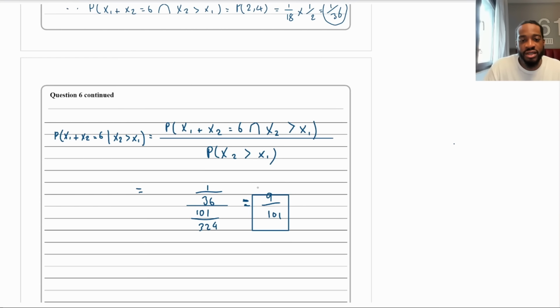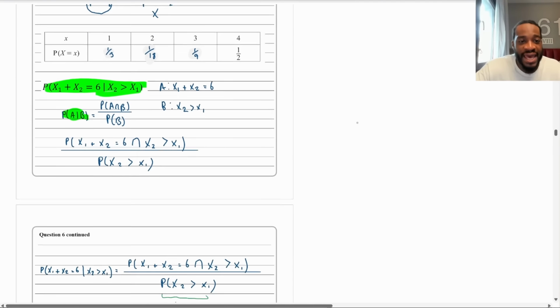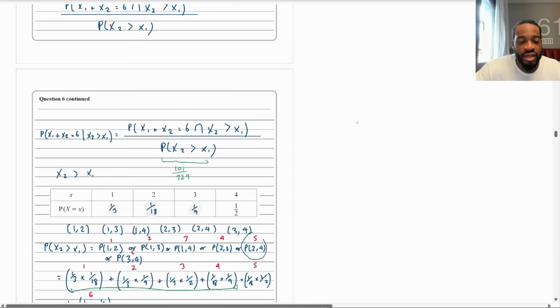Square please, box it. Come on. Let me try again. That is the answer. That is the answer, and that will give you all 8 marks. Brilliant, brilliant. Let me know what you think of this question.